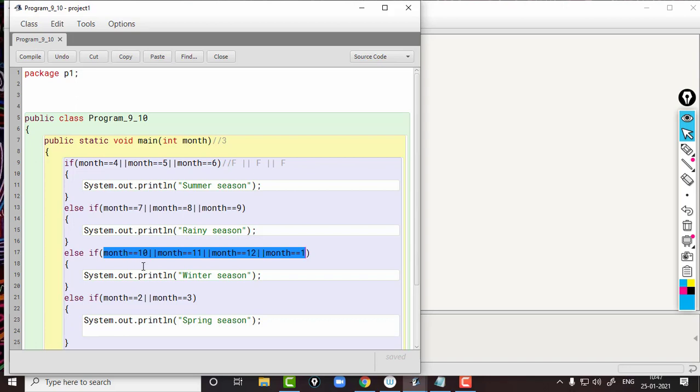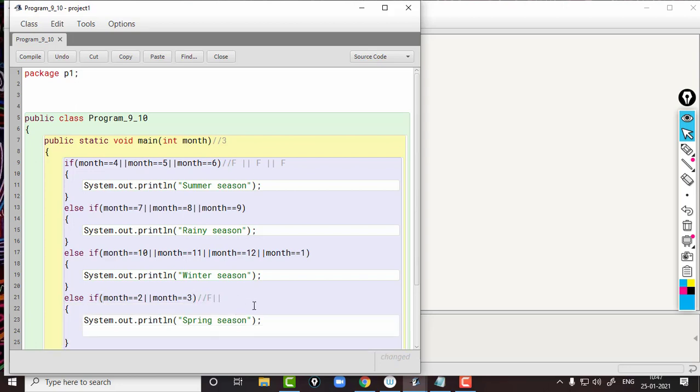Because the value of the month is 3. Then coming to the last else if, here we have the month value 3. Here checking the expression month equal to 2. The first expression will be false. Then the logical OR operator, then month equal to 3. Actually the value of month is 3, so definitely this will be true.